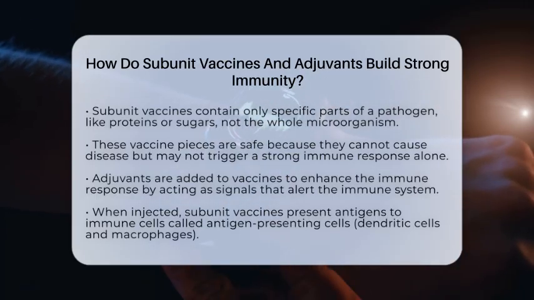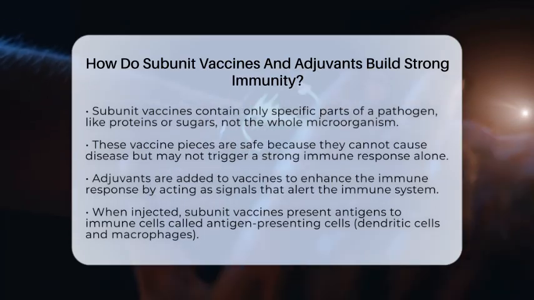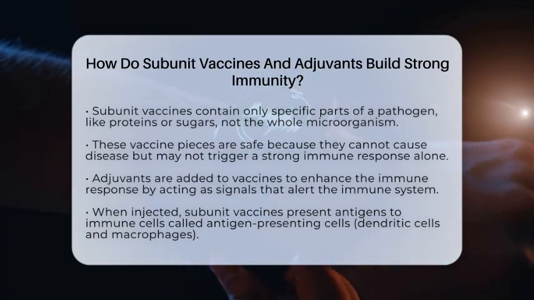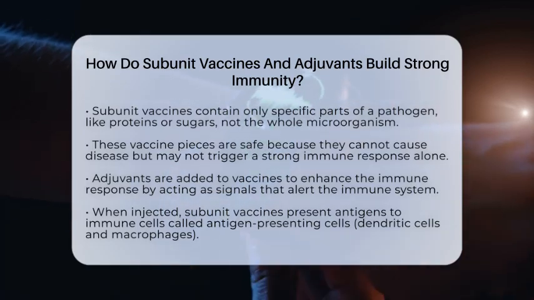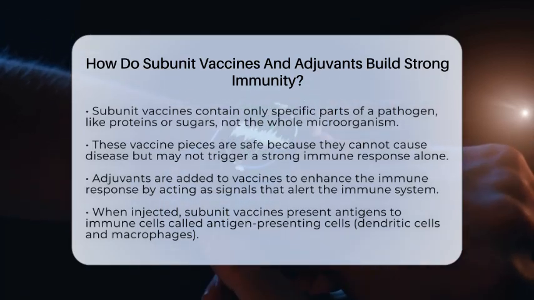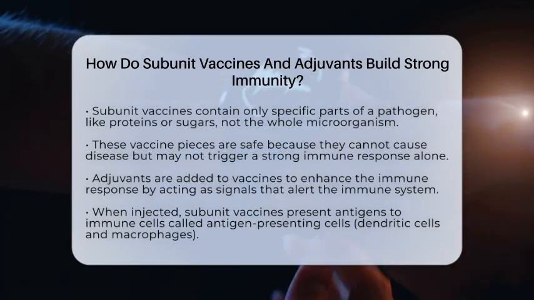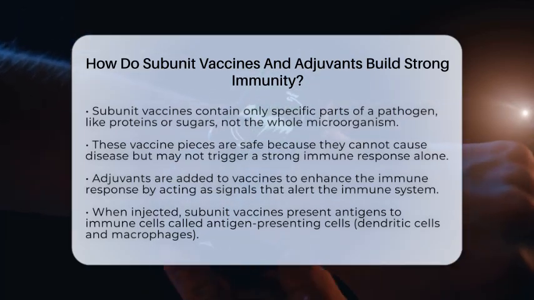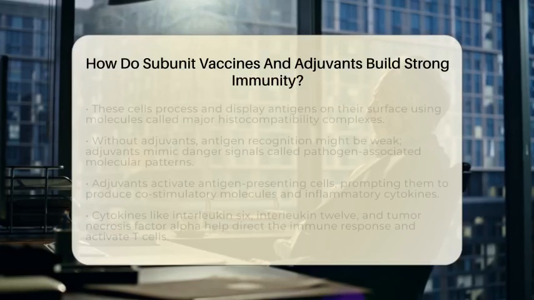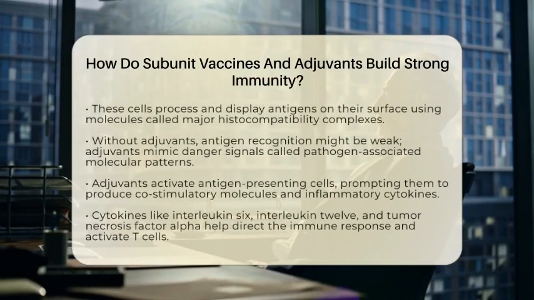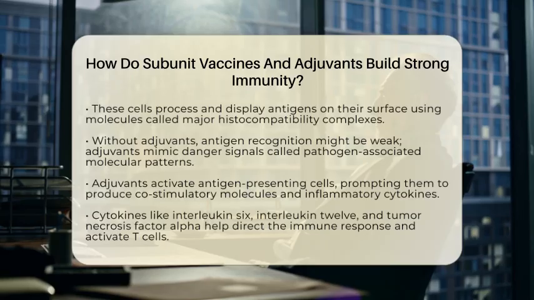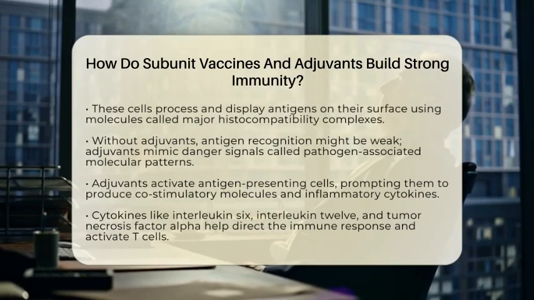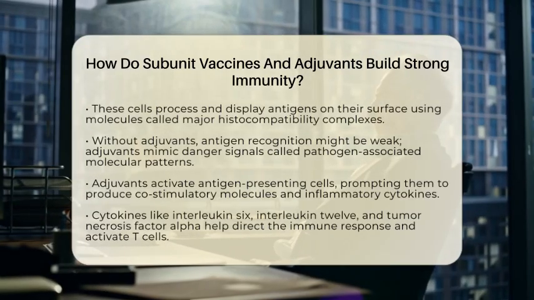When a subunit vaccine is injected, it presents these small pieces called antigens to immune cells known as antigen-presenting cells. These cells include dendritic cells and macrophages. They process the antigens and display them on their surface using molecules called major histocompatibility complexes. This display is how your immune system recognizes the threat. But without help, this recognition might not be enough to fully activate your immune defenses.